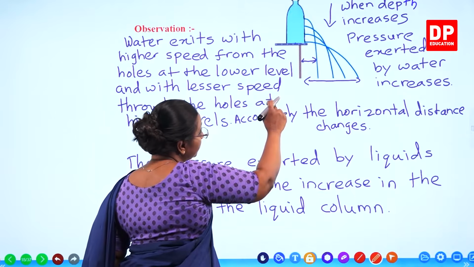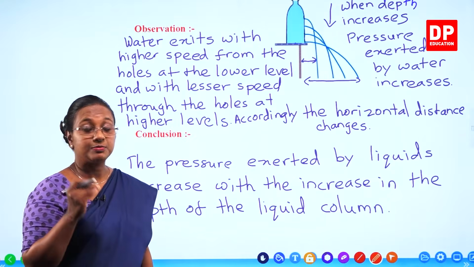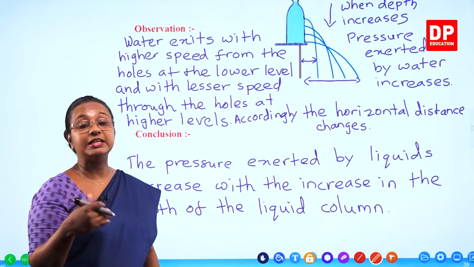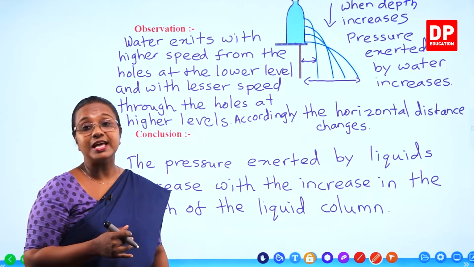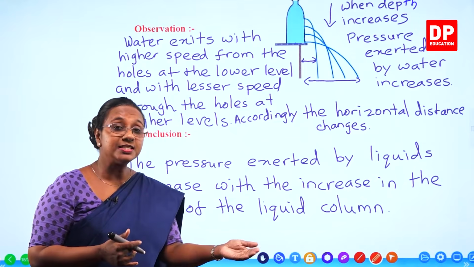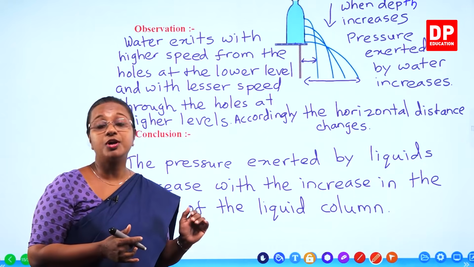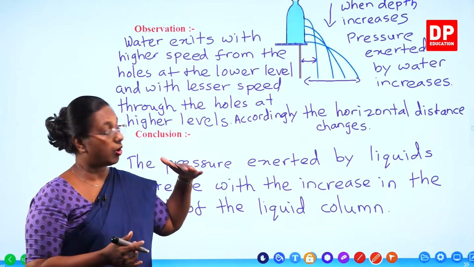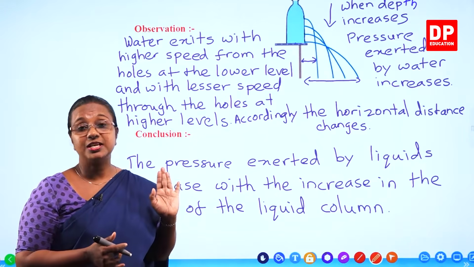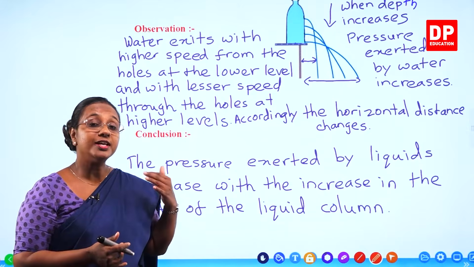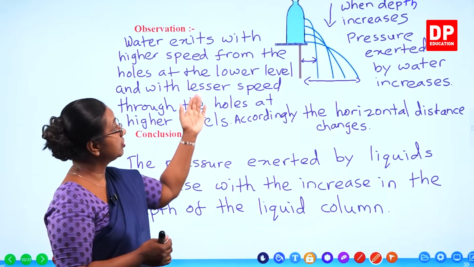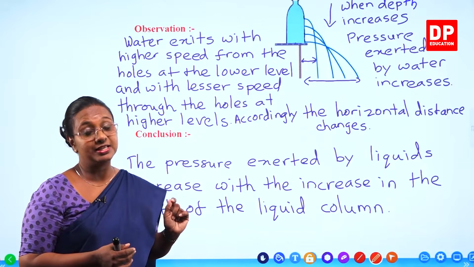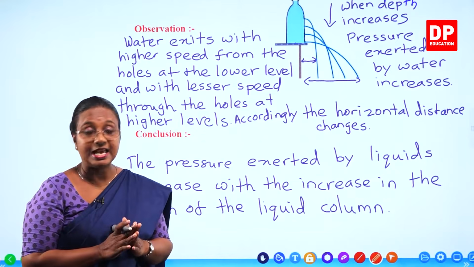So as we go down, the pressure of water increases. Pressure exerted by water increases. Because of that, water is pushed out with a higher pressure from the holes at the lower levels. So they come out faster as well as they travel a more horizontal distance. But the pressure exerted at the higher level of water, where the depth is less, is less. So that is why water is pushed out with less pressure. So they come out with lesser speed as well as they travel a shorter horizontal distance. I am sure you all can understand that now.